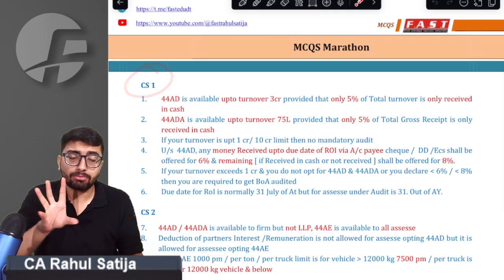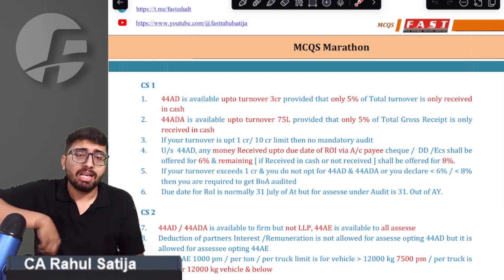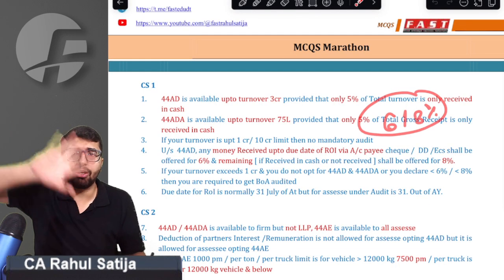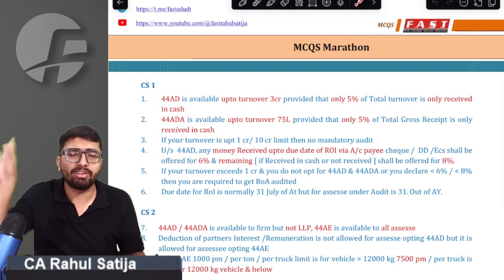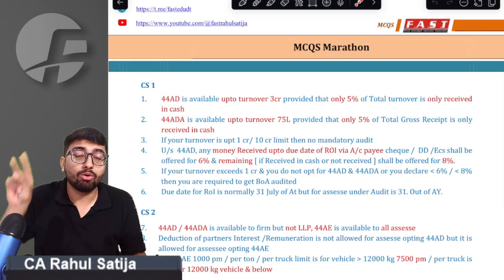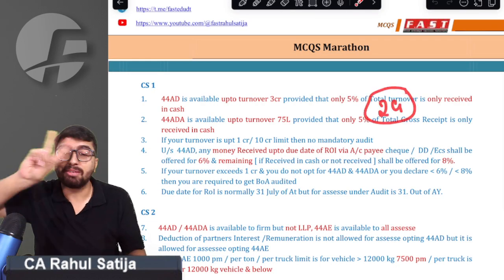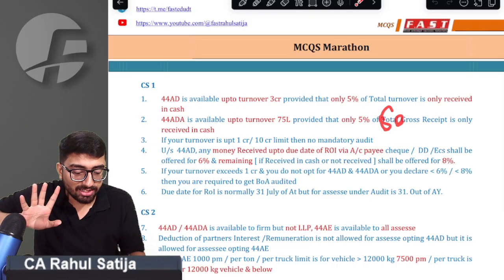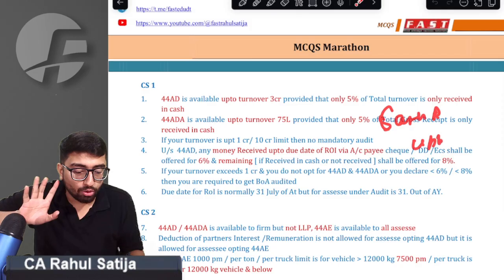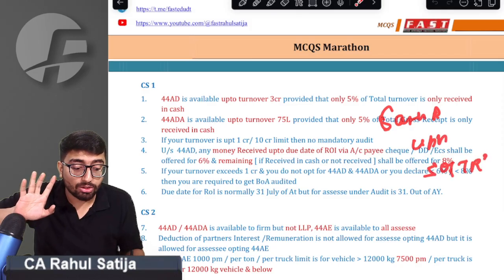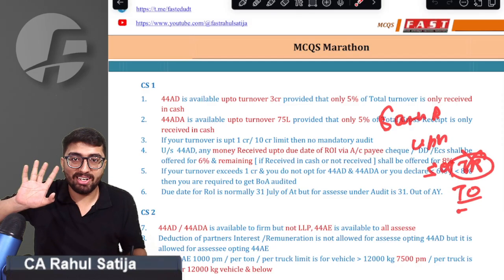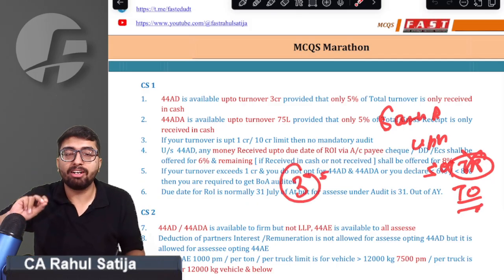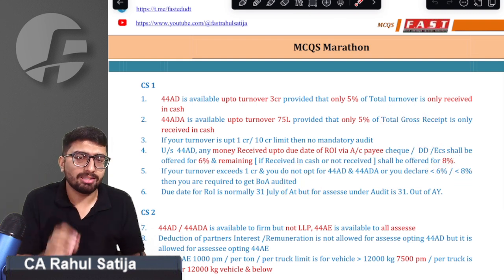First of all, if you remember, as per section 44AD, you are allowed to offer 6% or 8% of the turnover as PGBP. But 44AD is available only if your turnover is up to 2 crore rupees. But remember, there was a catch. If your cash receipts are up to 5% of total turnover, then we are allowed a 3 crore limit for 44AD. If you remember, this was the case.